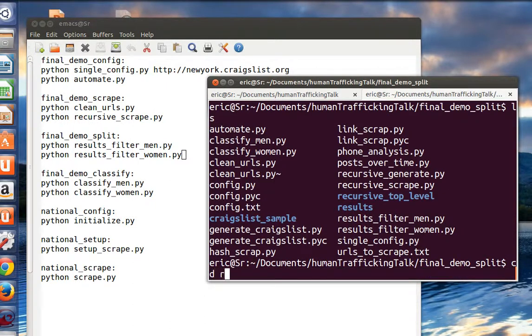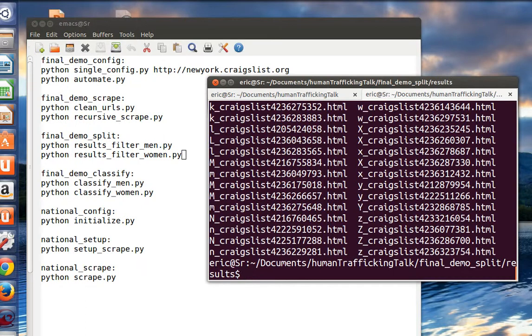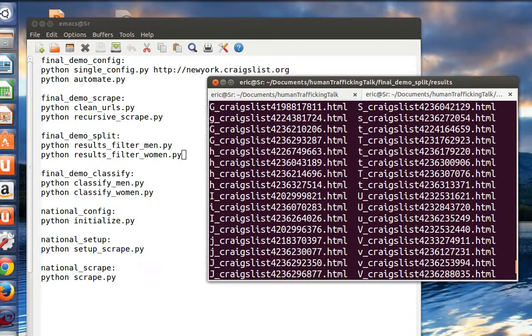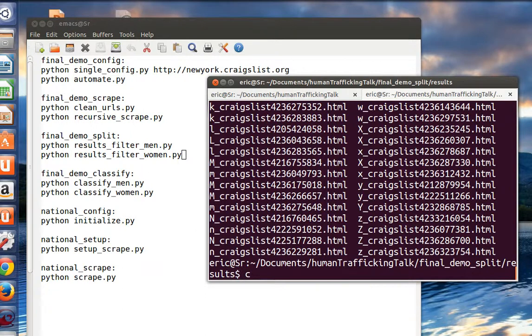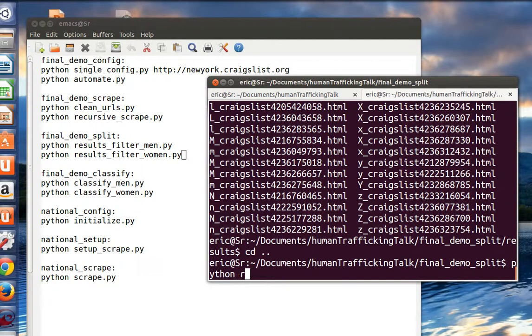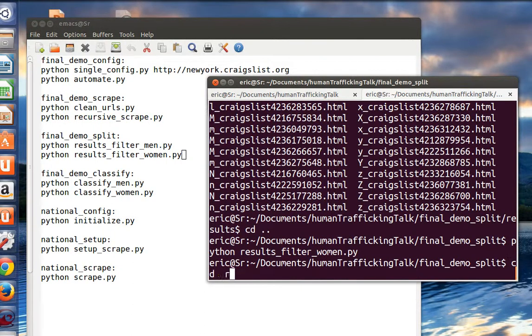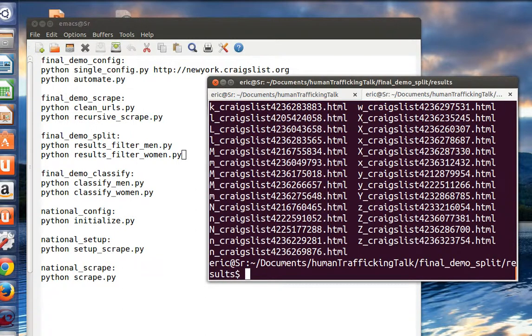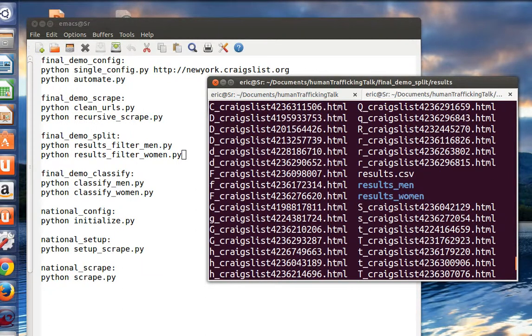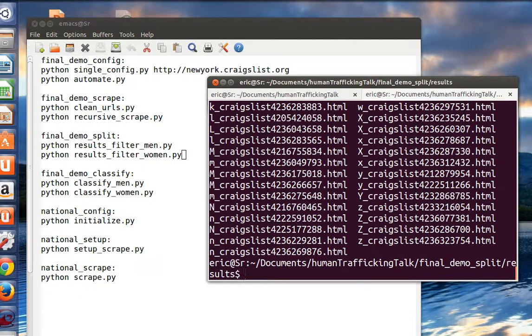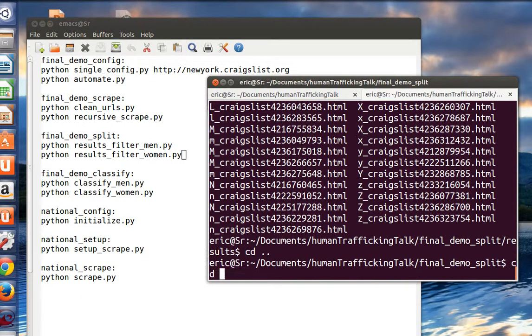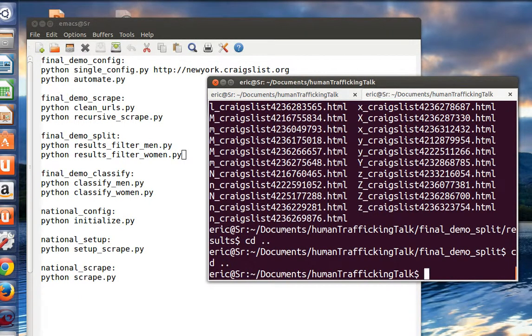Now we can cd into results, and you can see there we got that one. We can go back into results, and hey, look at that. Now we have both. So what that did is it filtered out all the posts that are men looking for women or women looking for men. Sadly, there wasn't a lot in that one. I don't know what that's about. Must have been a weird scrape.